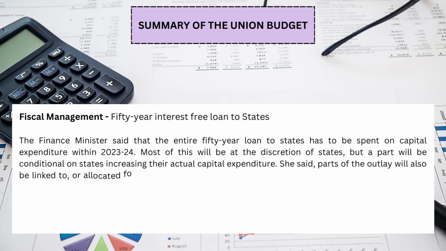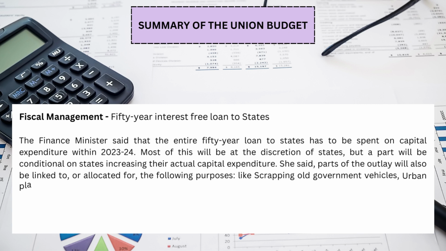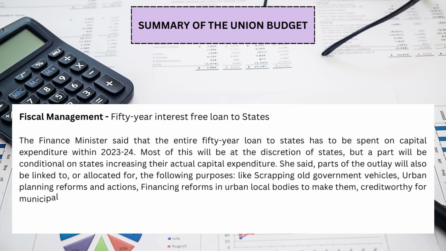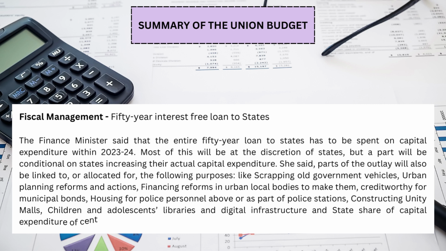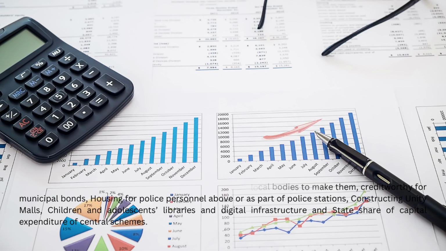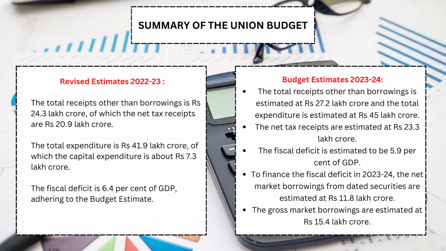She said parts of the outlay will also be linked to, or allocated for, the following purposes: scrapping old government vehicles, urban planning reforms and actions, financing reforms in urban local bodies to make them creditworthy for municipal bonds, housing for police personnel above or as part of police stations, constructing unity malls, children and adolescents libraries and digital infrastructure, and state share of capital expenditure of central schemes.